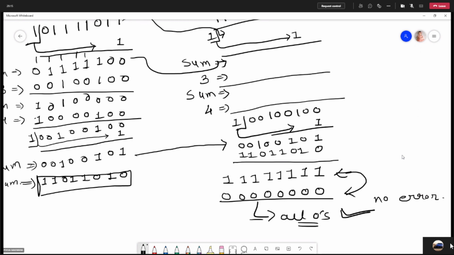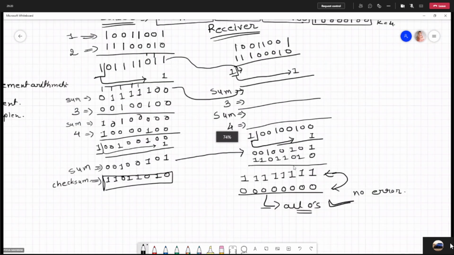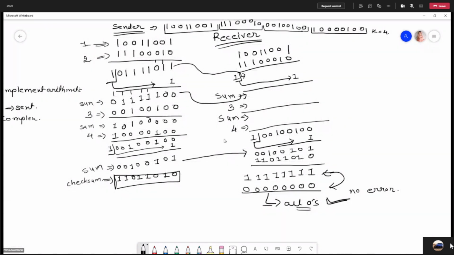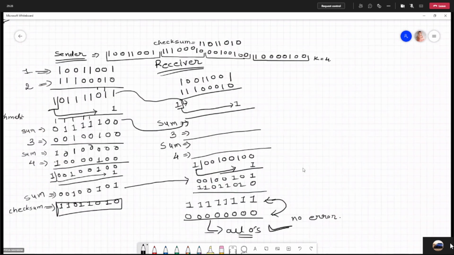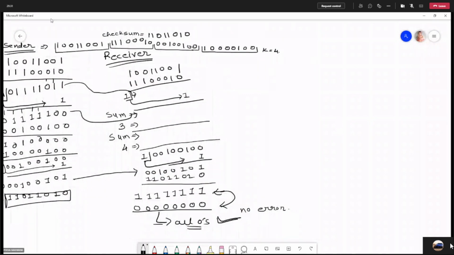In case of error, let me consider one error. Suppose this is my data bit, right? And suppose this data bit is corrupted somewhere.